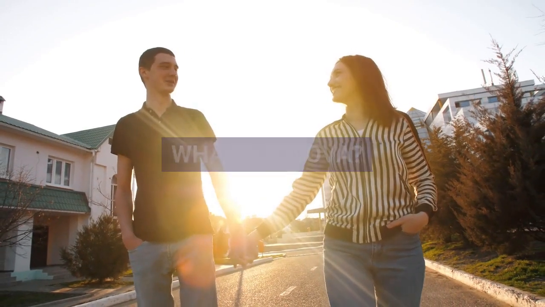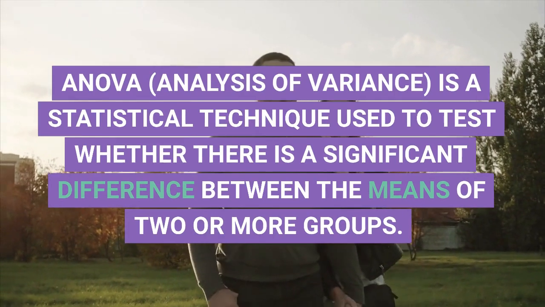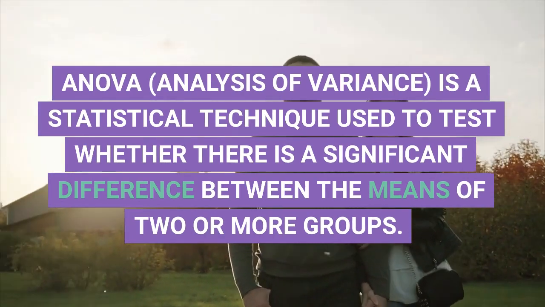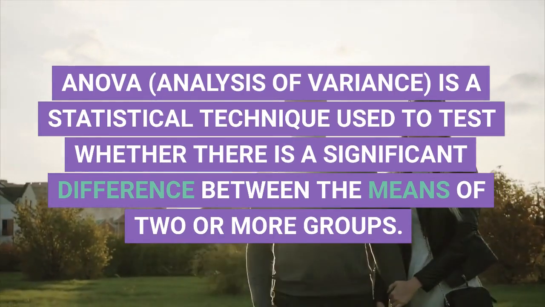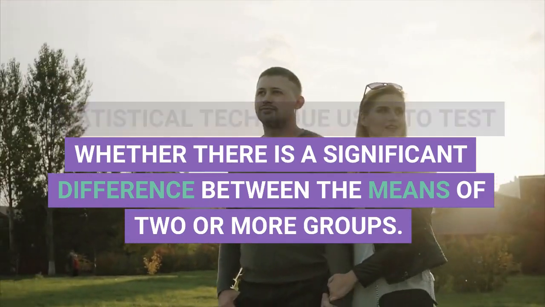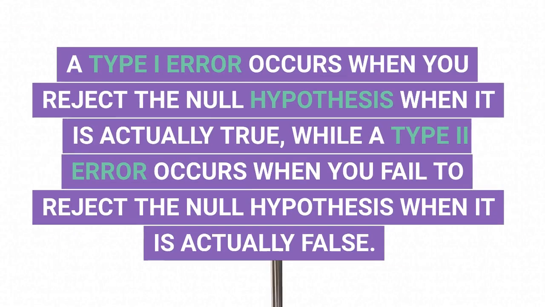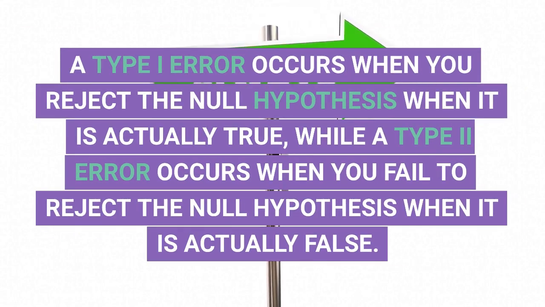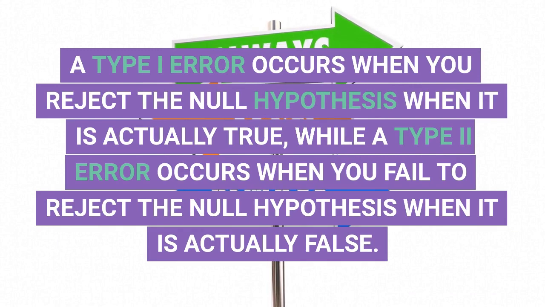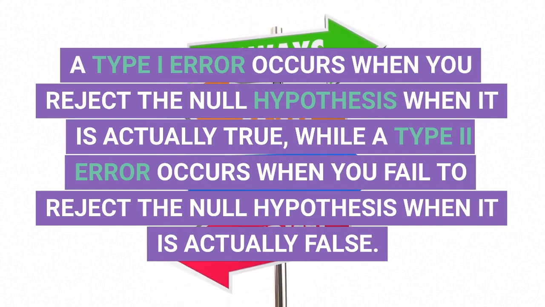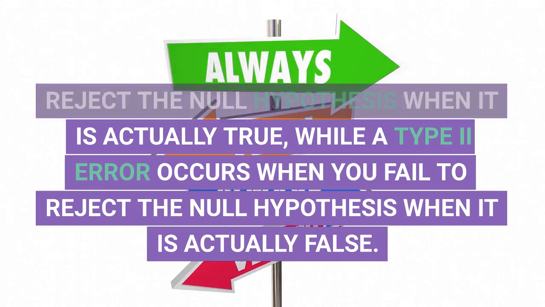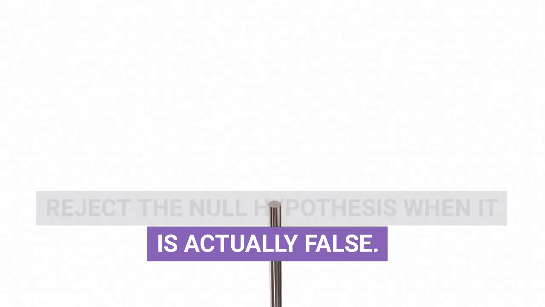What is ANOVA? ANOVA, analysis of variance, is a statistical technique used to test whether there is a significant difference between the means of two or more groups. What is the difference between a type I and type 2 error? A type I error occurs when you reject the null hypothesis when it is actually true, while a type 2 error occurs when you fail to reject the null hypothesis when it is actually false.